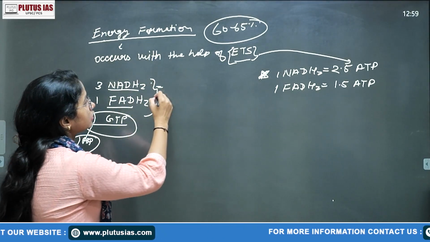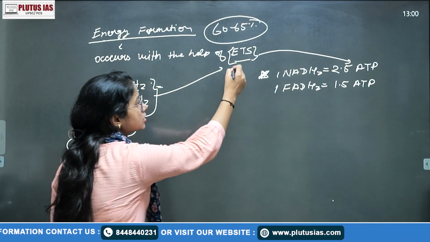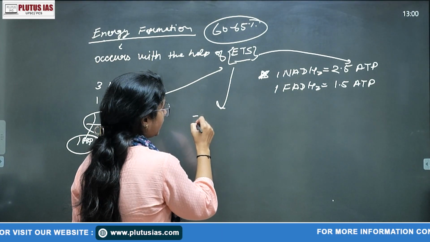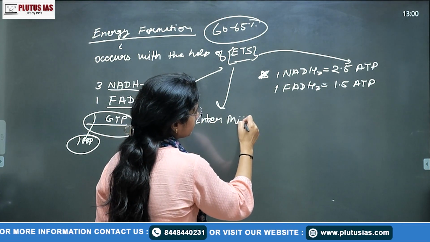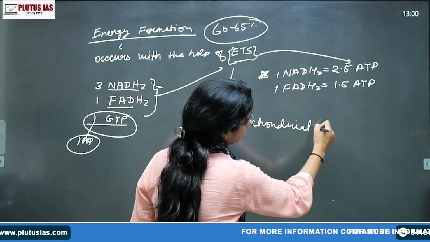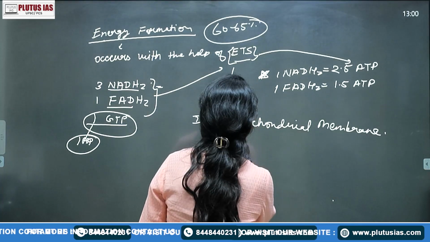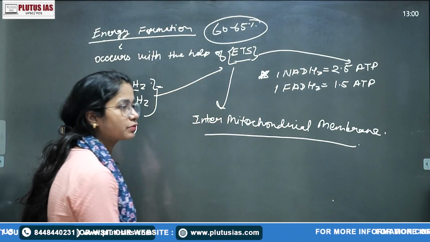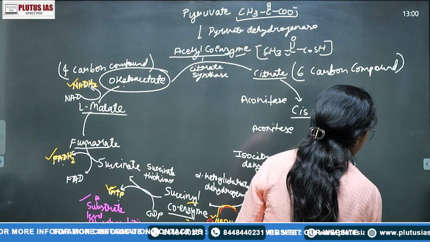While यहाँ पे ये दोनों जो process है, it is occurring in your ETS system. And where is this ETS system occurring? In that inner mitochondrial membrane, right? So of course this is one more question, this is one more confusion of the optional students, specifically optional students with the science background or with the science subject.